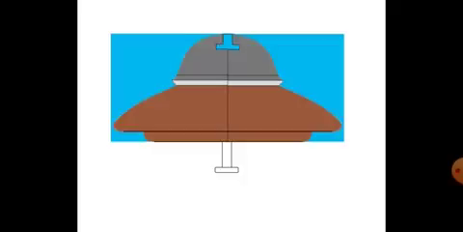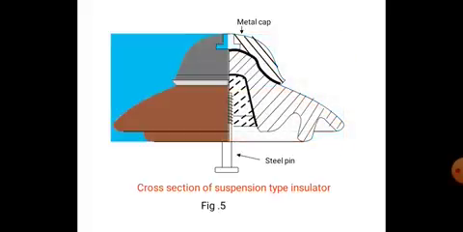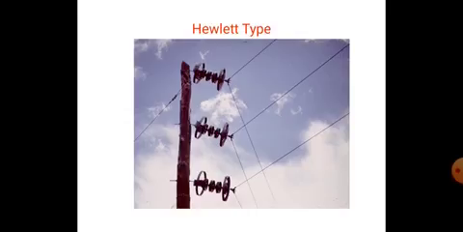So these are the cross-sectional views of suspension type insulators. So steel pin and metal cap, right? This is the cross-sectional view of the pin suspension type insulator. So previously only one disc is there, and here the number of discs is three. And here we are showing horizontally the Hewlett type.